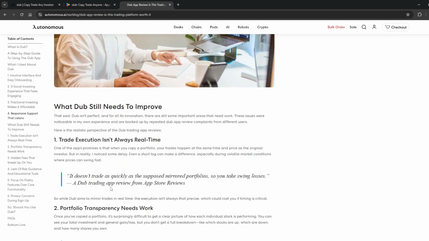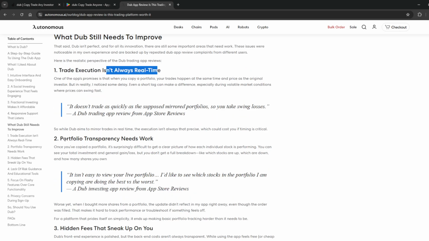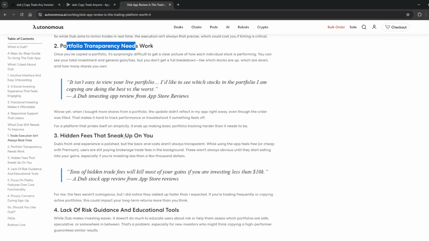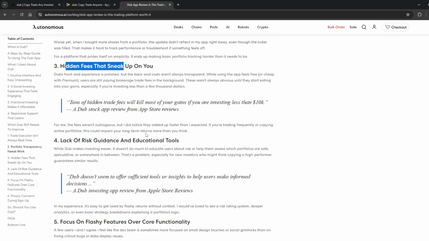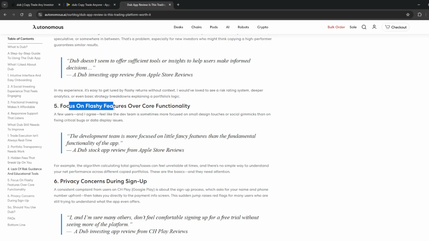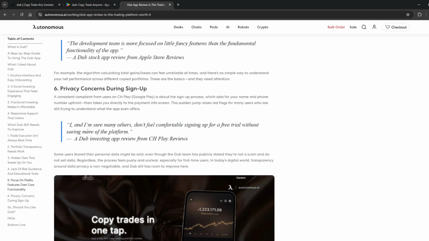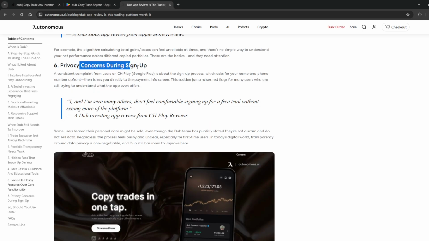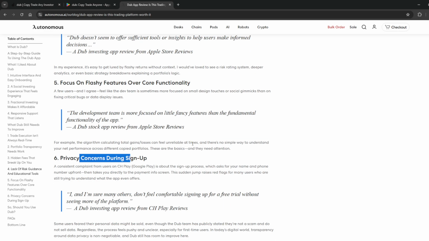Here are the cons. What Dub still needs to improve: trade executions aren't always real time. Portfolio transparency needs work. Hidden fees that sneak up on you, that's a red flag right there. Lack of risk guidance and educational tools. Focus on flashy features over core functionality. Privacy concerns during sign up. And yeah, that is basically it.